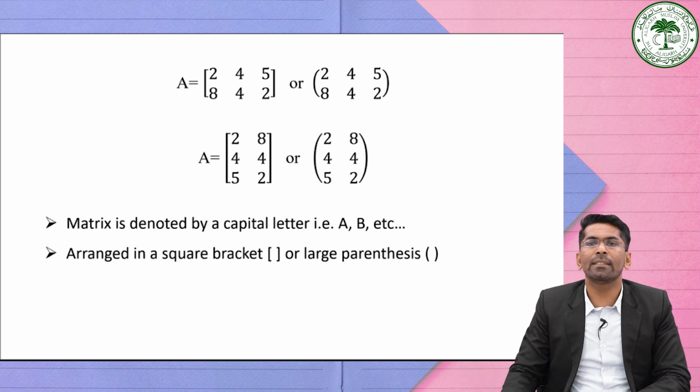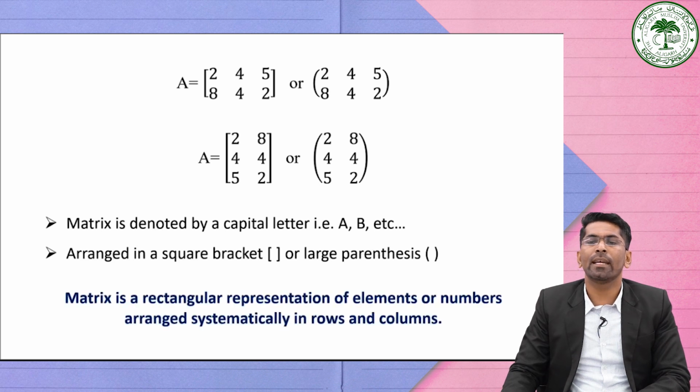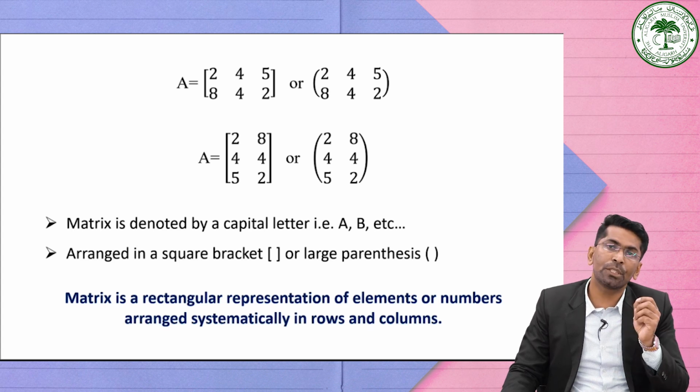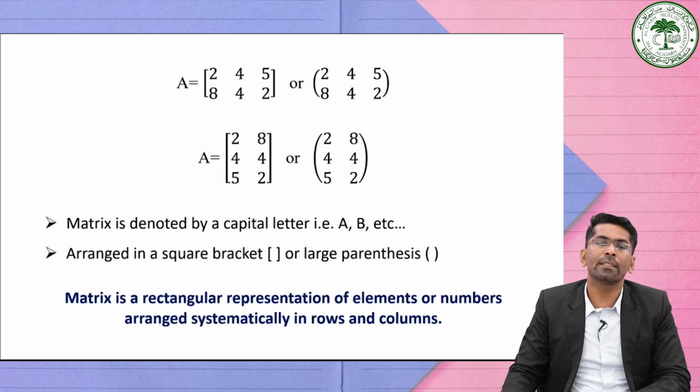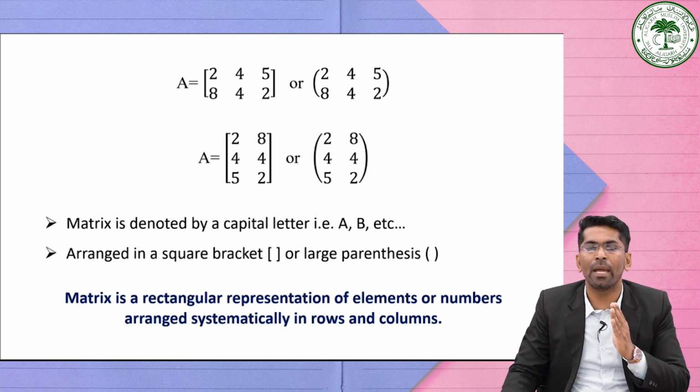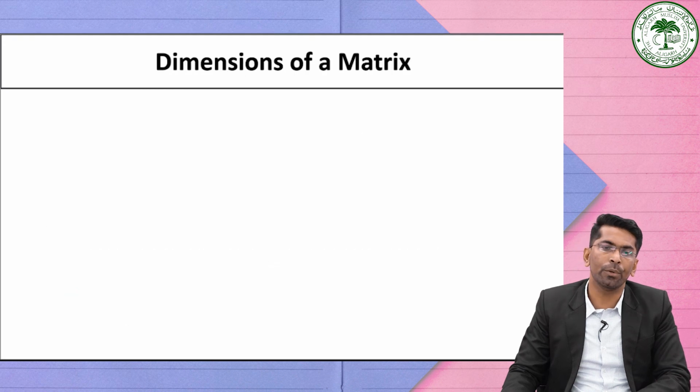Thus we can say that a matrix is a rectangular array of numbers, parameters or variables, each of which is carefully ordered in the form of horizontal and vertical lines. Or we can say that they are arranged systematically in rows and columns. I hope it is clear to you.